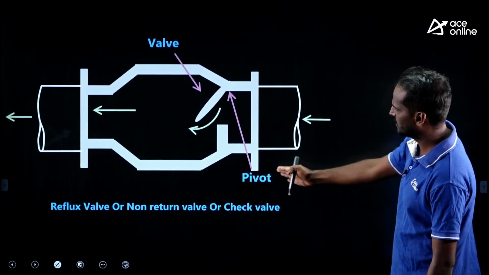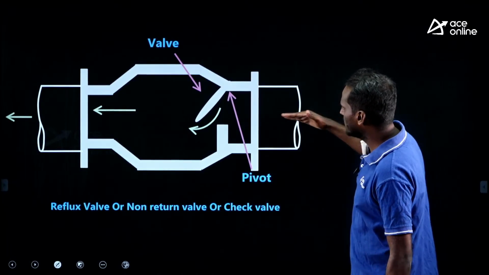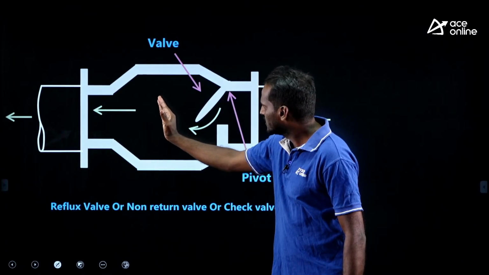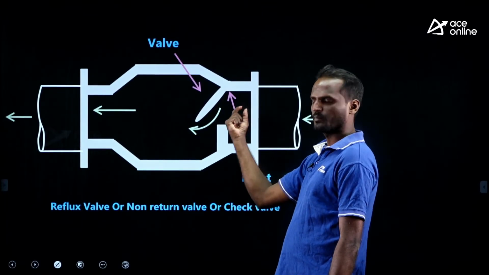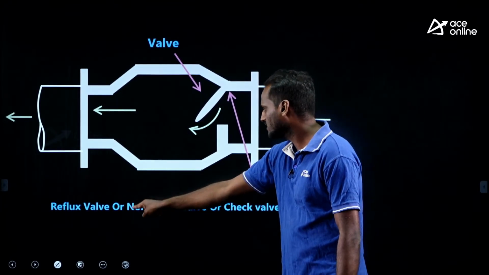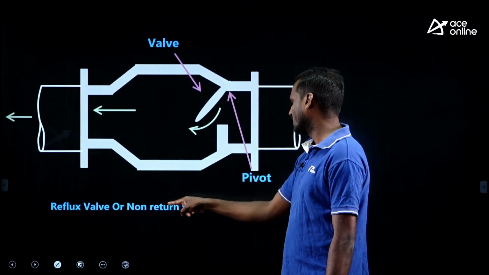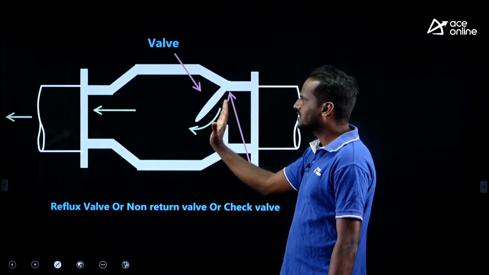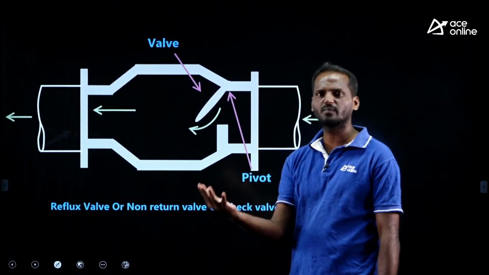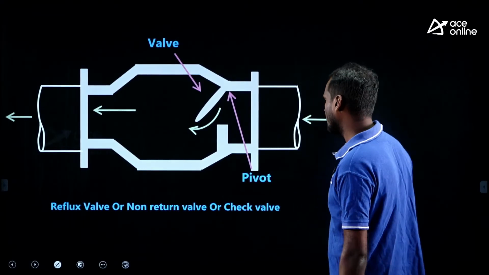Just look at this, this is the reflex valve, check valve or non-return valve. When the water flows like this, it moves smoothly. When the water flow stops, it does not allow the water to return back, it will close and prevent the reversal of water flow, right. That is why it is non-return. Once water passes through this valve, no return, that is why it is a non-return valve. Why is it a check valve? It checks the reverse flow. And reflex means back flow only, right. This is about the reflex, non-return or check valve.